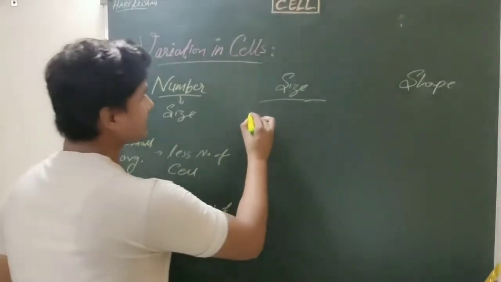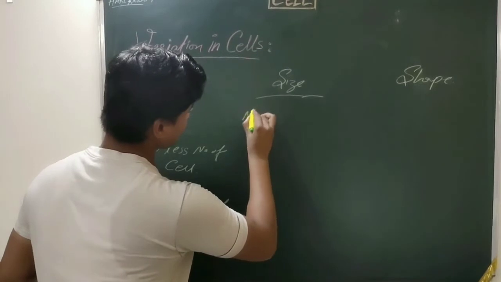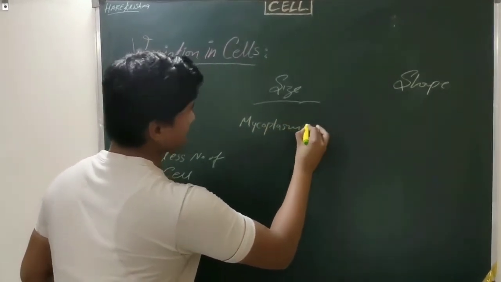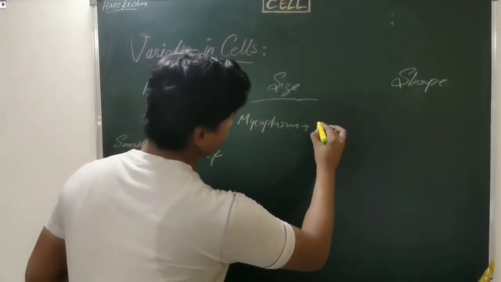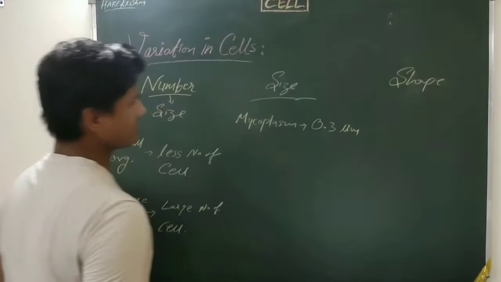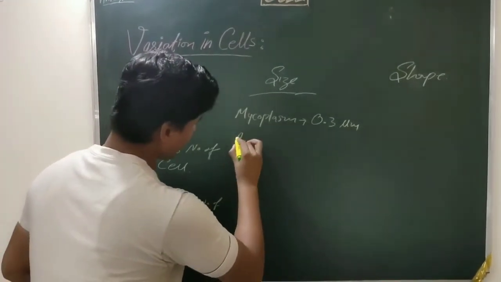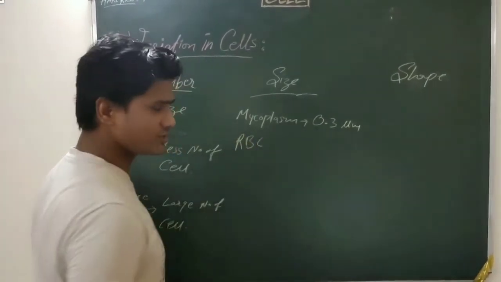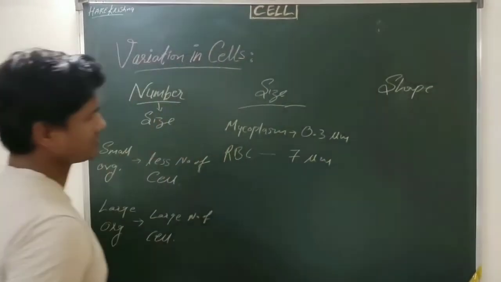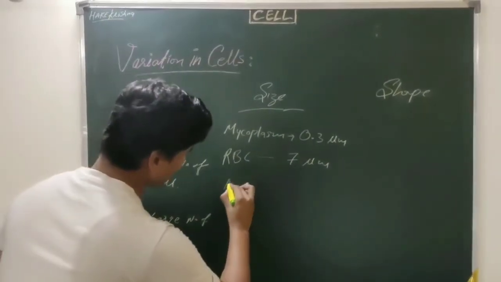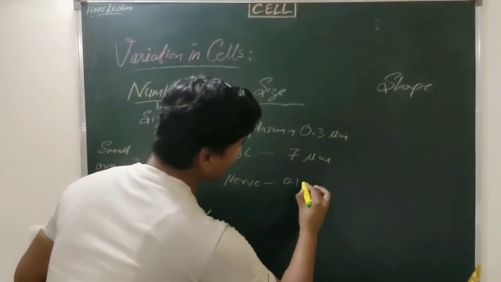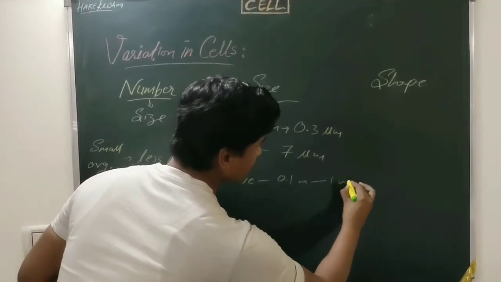For example, the smallest cell is mycoplasma, its size is about 0.3 micrometer. Another example is the RBC, red blood cell in humans, its size is 7 micrometer. Similarly, nerve cell size ranges from 0.1 meter to 1 meter.